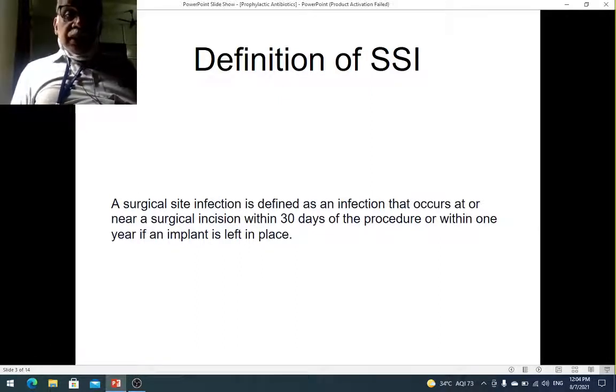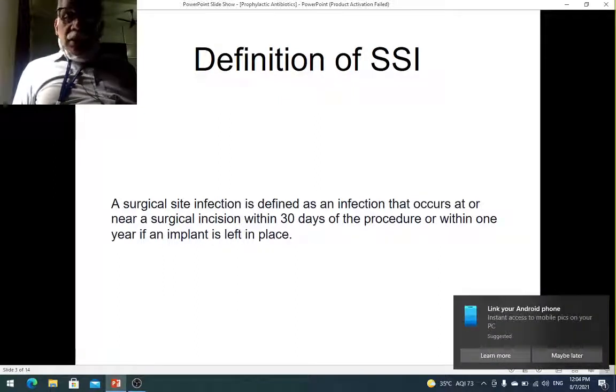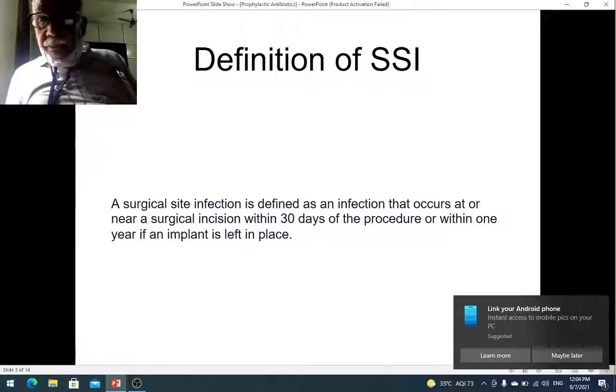Now, what is a surgical site infection? Definition. A surgical site infection is defined as an infection that occurs at or near a surgical incision within 30 days of the procedure, or within 1 year if an implant has been used. So you did surgery for a thyroid, multinodular goiter, total thyroidectomy. You discharge the patient. The patient comes back after 2 weeks with a stitch abscess in that area, or cellulitis in that incision site. That is called a surgical site infection.